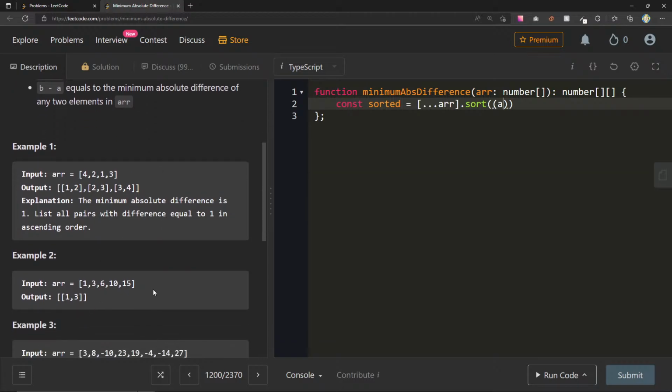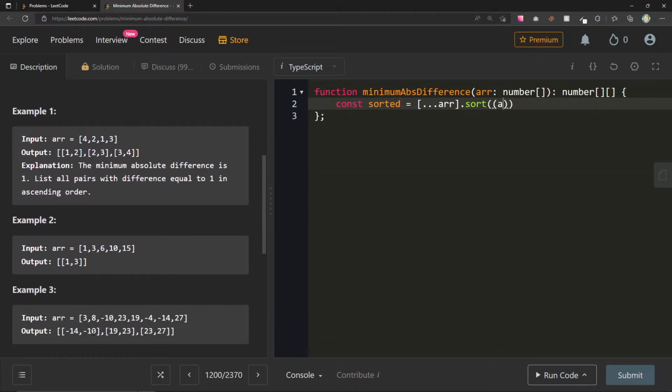1, 3, 6, 10, 15, negative 14, 10. So wait, if we sort this one here, for example, need to have the same order of elements to return it or not. Let's see if I sort this. So negative 14, my bad.